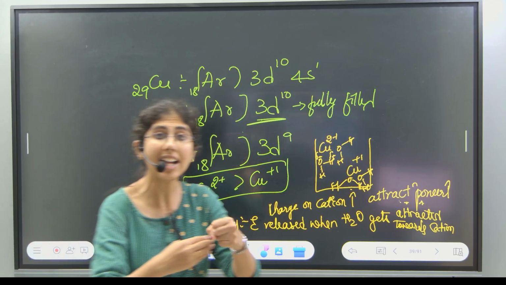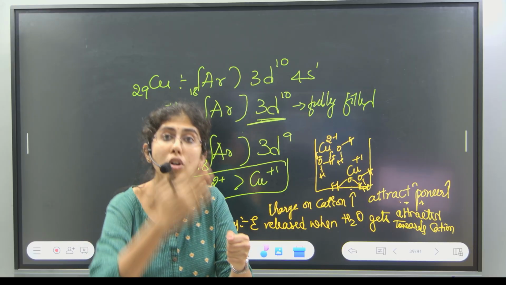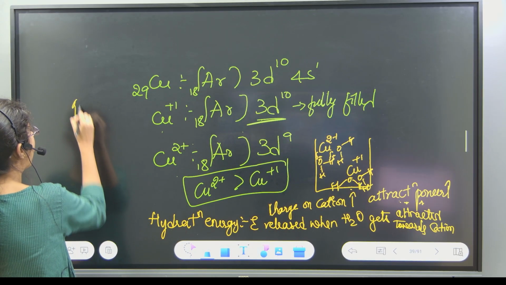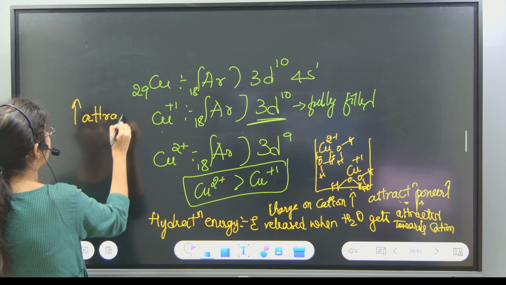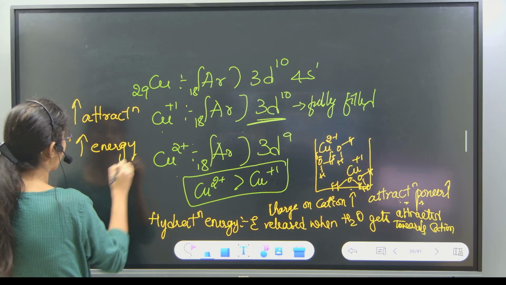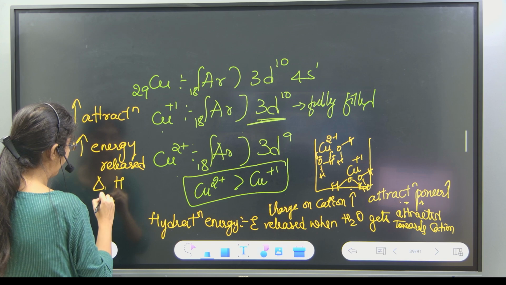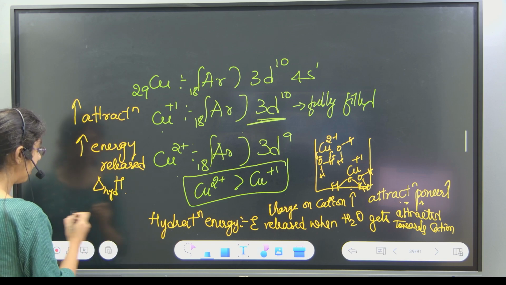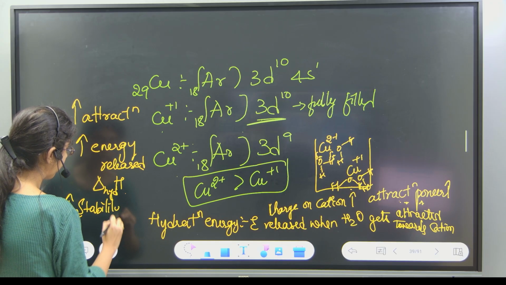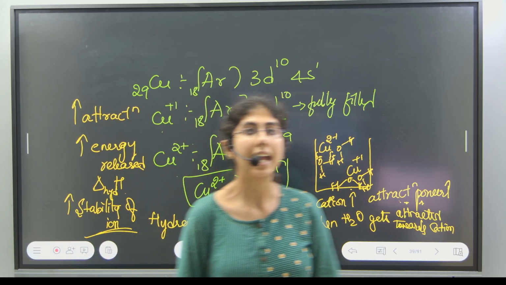Now, if the attraction is very strong, the amount of energy released will also be very high. More attraction, more energy released, which is hydration energy, delta H hydration. Then the stability of the ion is more.